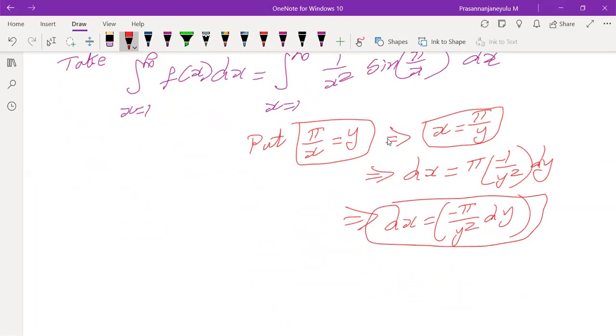But what about the limits of the x variable on the integration? x is varying from 1 to infinity. But here we are converting the total problem in terms of the y variable, so we need to find the limits of y.